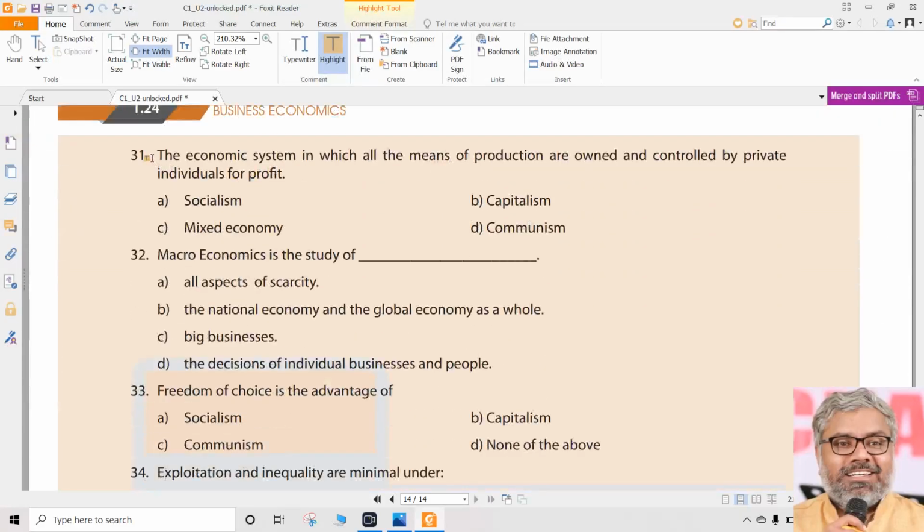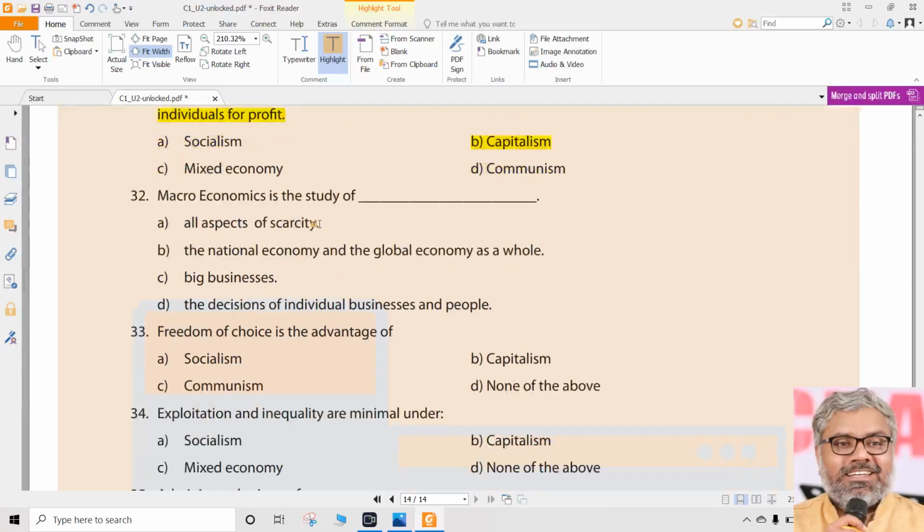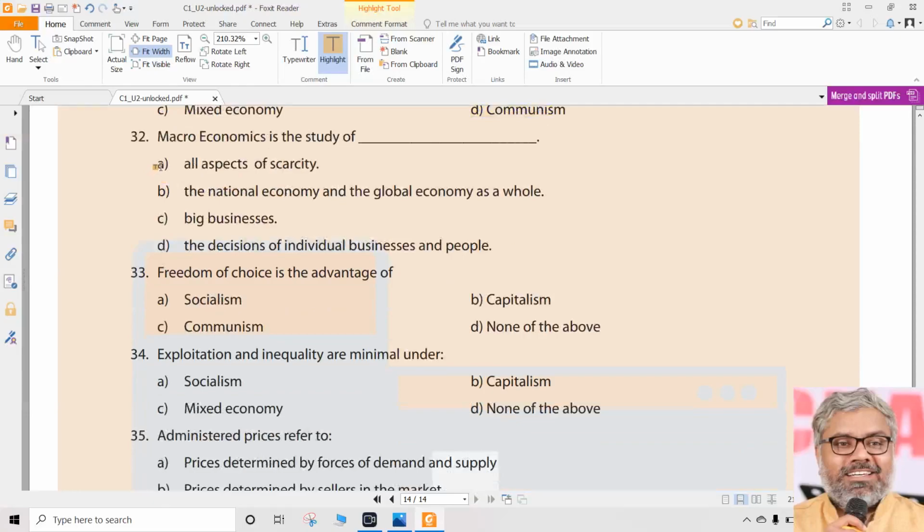Then we have question number 31. The economic system in which all the means of production are owned and controlled by private individuals for profit. So in which system private individuals own the means of production for profit? Simply capitalism, direct question. That is capitalism, no? So B, Bombay is the correct option. Question number 32. Macroeconomics is the study of what?